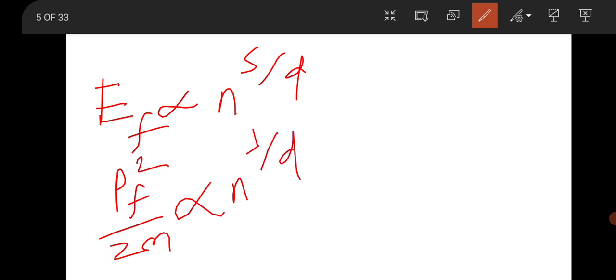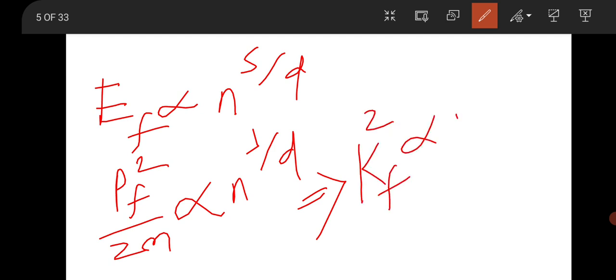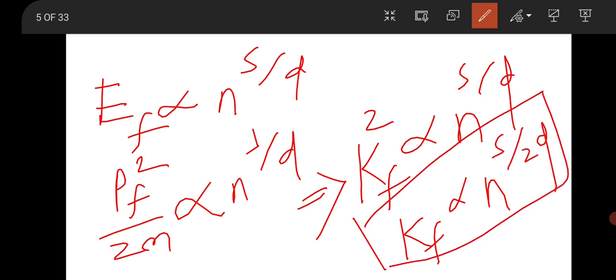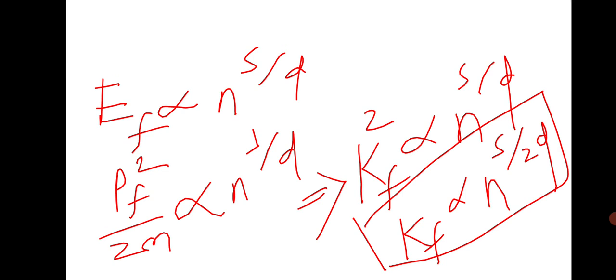So if you replace p with h bar k, that is the Fermi wave vector, then k_F square will be proportional to n to the power s by d. So then k_F will be n to the power s by 2d. So by using this formula you can solve this question. There is a question depending upon this formula. So move to the next question.